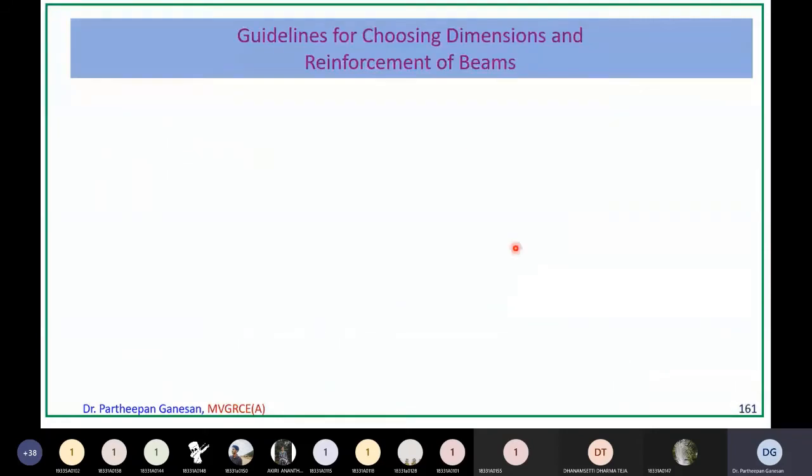Now, what are the guidelines for choosing dimension? Remember, sometimes these guidelines are not there in the code directly, but these guidelines are given by the engineers who have been working in the field for several decades. So they have seen the structure for a long life, and by the experience they have given some guidelines.